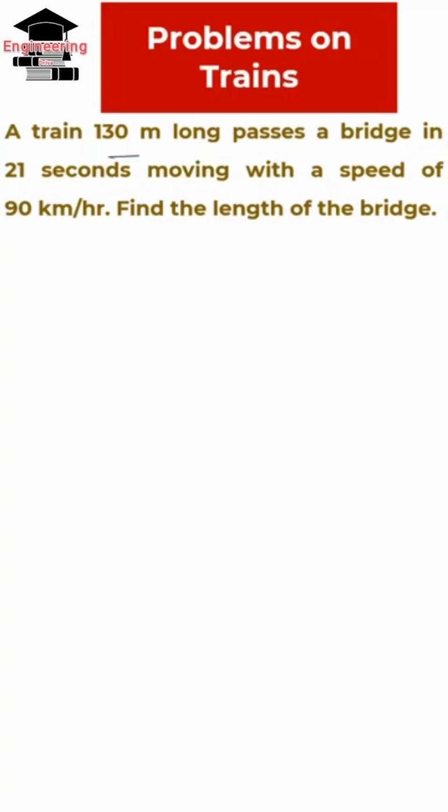Here, a train 130 meters long passes a bridge in 21 seconds. If a train crosses a bridge, that distance is nothing but the length of the train plus the bridge length. And the time period is given as 21 seconds. Therefore, speed is equal to the length of the train plus the bridge length divided by time.